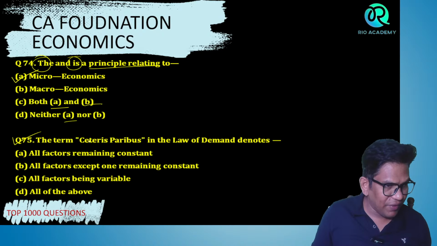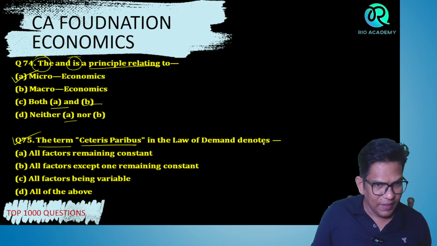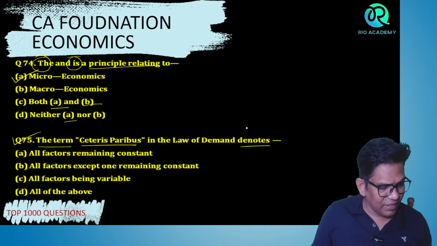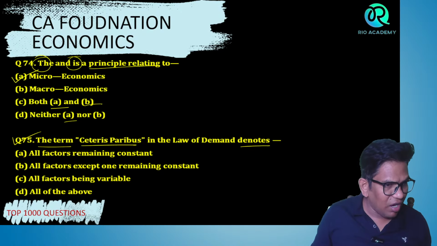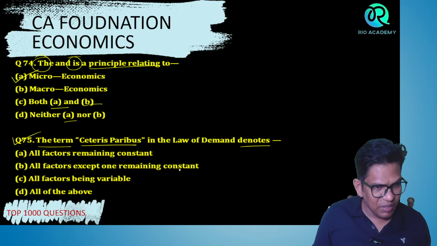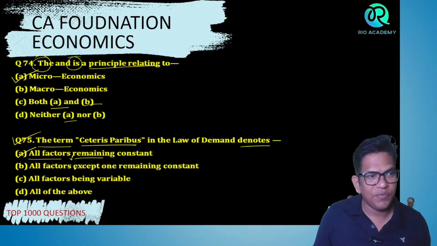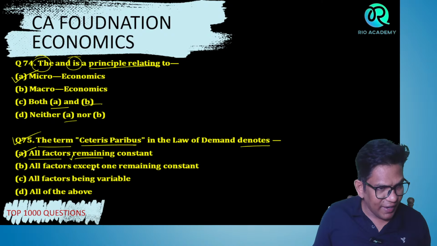Understood? Question number 75. The term ceteris paribus in the law of demand denotes what, children? Tell me, guys. The term ceteris paribus in the law of demand is denoted by all factors remain constant, all factors except one remain constant, all factors no. The right answer is B: other things remain constant means all factors except one remaining constant.